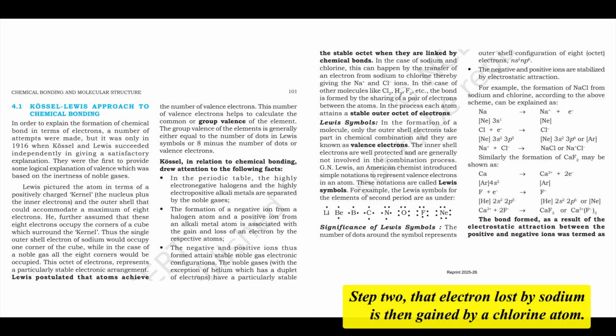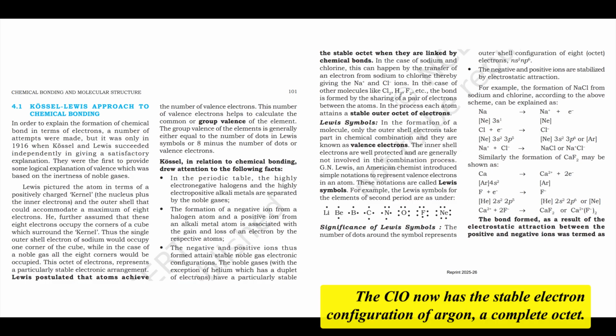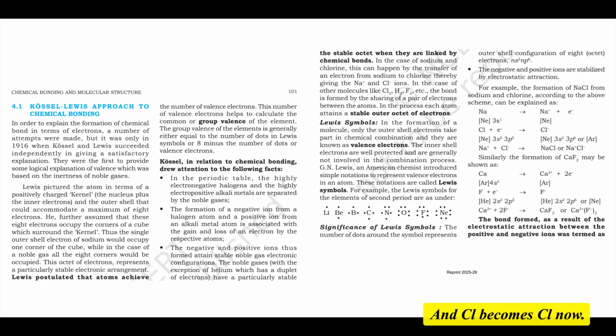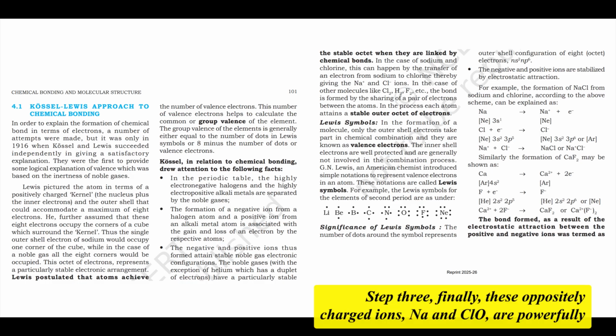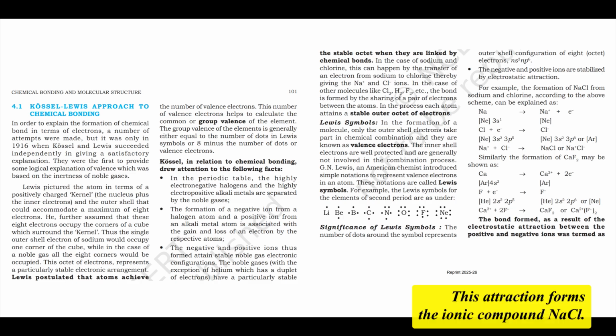Easy enough. Step 2. That electron lost by sodium is then gained by a chlorine atom. This forms a negatively charged chloride ion, Cl-. The Cl- ion now has the stable electron configuration of argon, a complete octet. And Cl becomes Cl-. Got it. Step 3. Finally, these oppositely charged ions, Na+ and Cl-, are powerfully attracted to each other through electrostatic forces. Think magnets. This attraction forms the ionic compound NaCl.